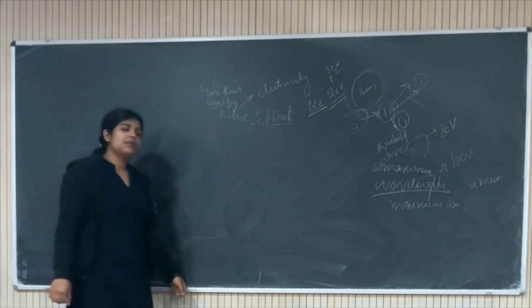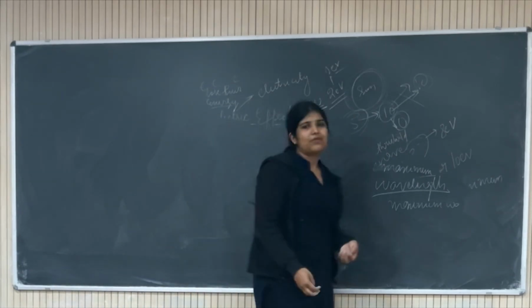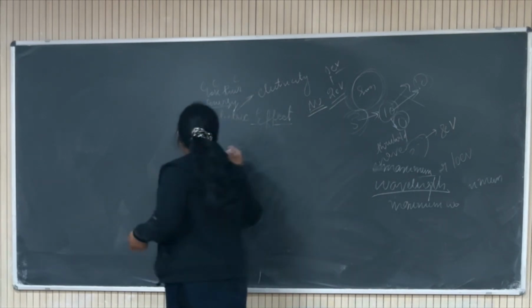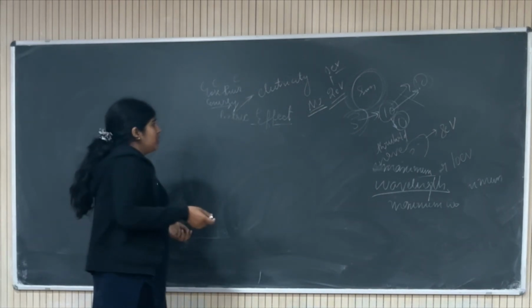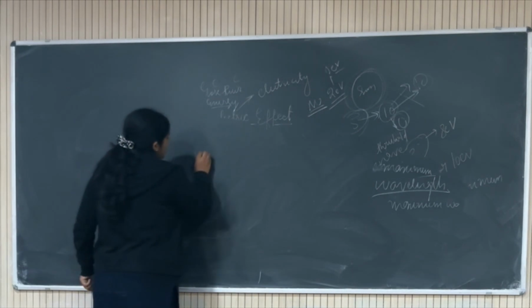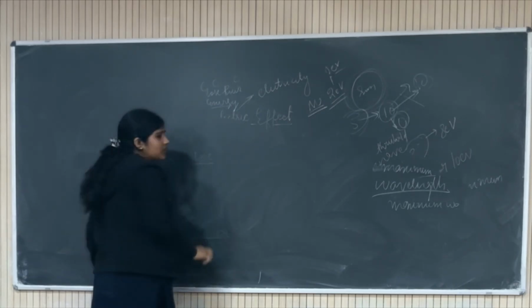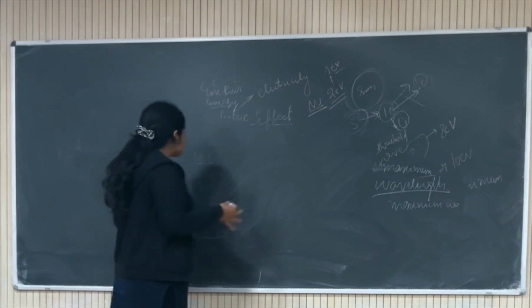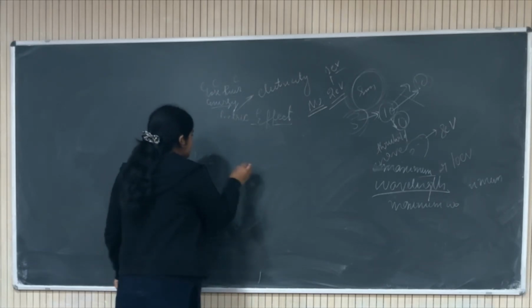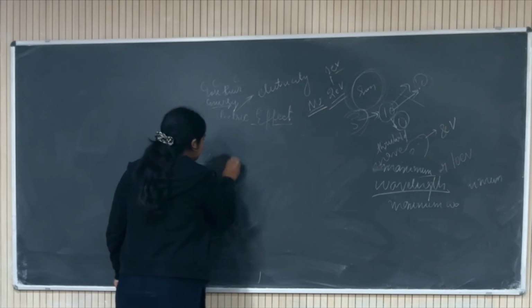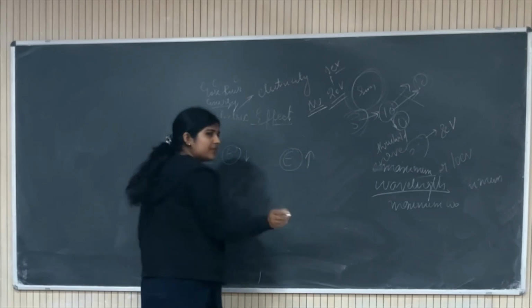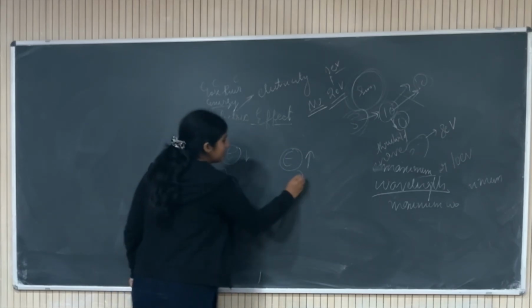So till now we have studied what the photoelectric effect is, work function, threshold frequency, wavelength, and the graphical representation of intensity. If you are increasing the intensity from outside, energy is constant, but there will be some change. What will that change be? Earlier the intensity is less and then it is high, but the wavelength is the same, lambda 1 and lambda 1.